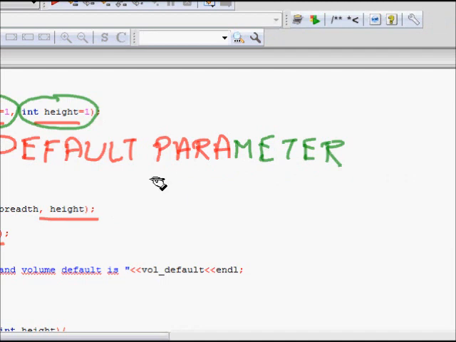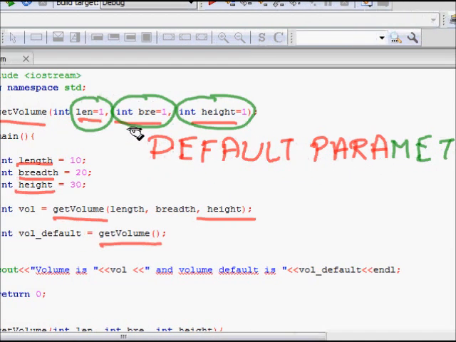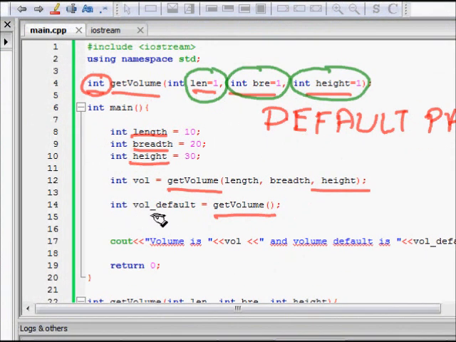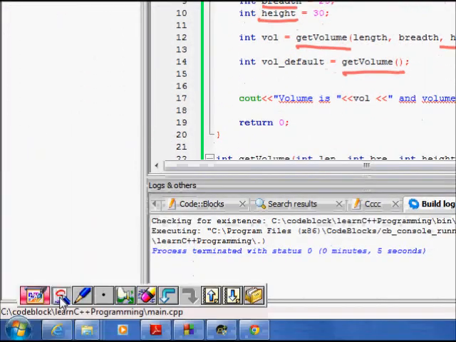If you don't pass any value for these parameters, then the default values will be taken. So when we call volume default, get volume without passing any parameters, length, breadth and height will all be assigned the default value, which is 1.